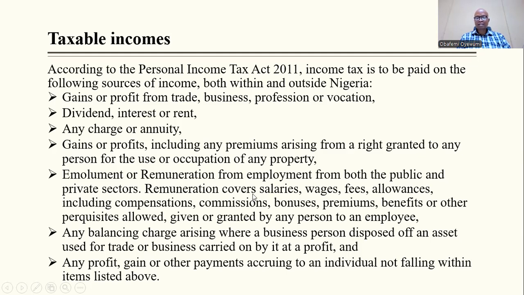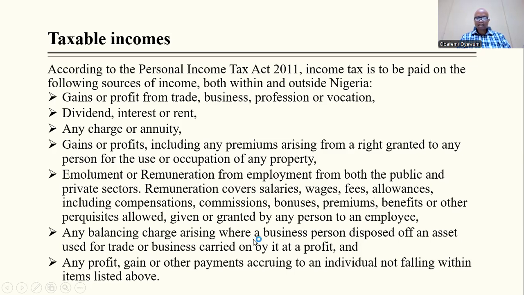Remuneration covers salaries, wages, fees, allowances, including compensations, commission, bonuses, premiums, benefits, and other perquisites allowed or given or granted by any person to an employee.